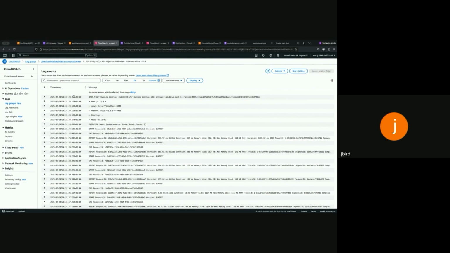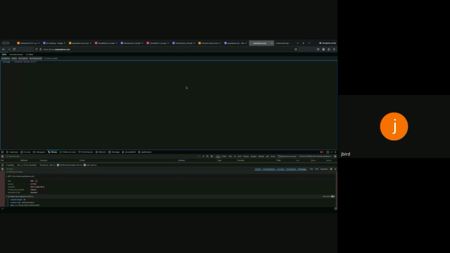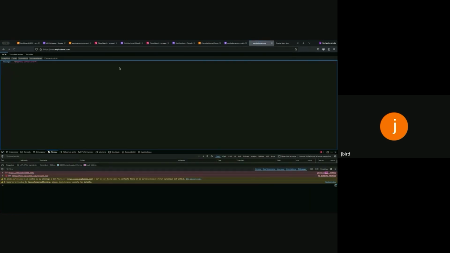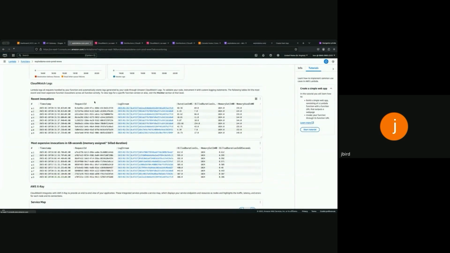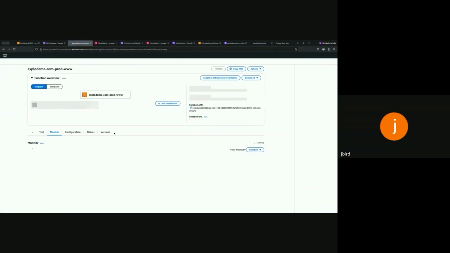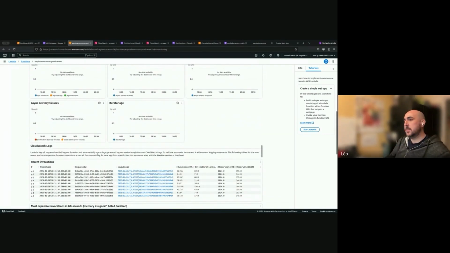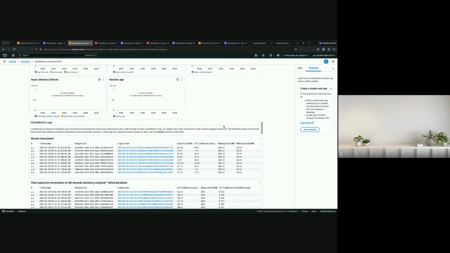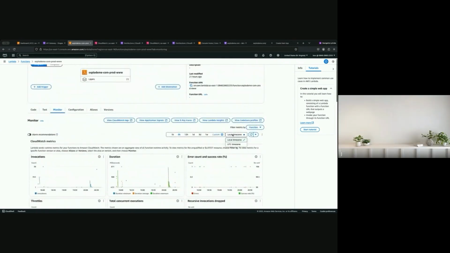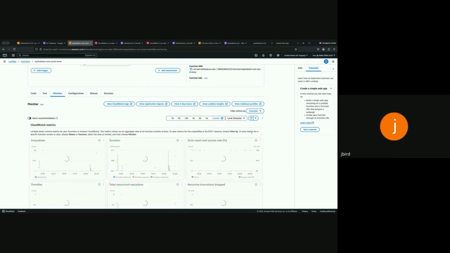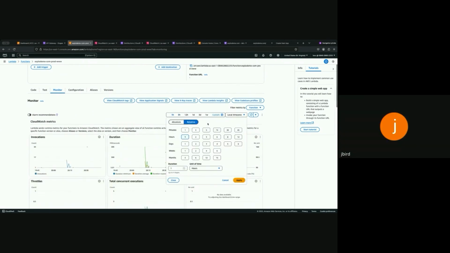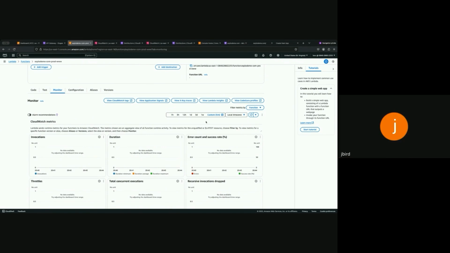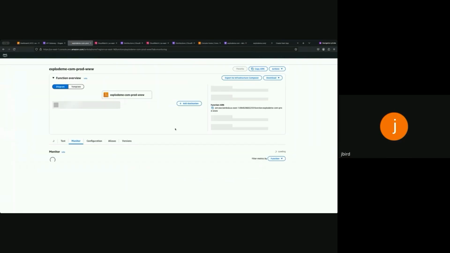So go back to the website, try that request again to explodeme.com, and then you can filter the logs down to just 1 minute. Yeah, still not invoking. But I don't think you have adjusted the time. You go to the top of that page, at the time, local time zone. Yeah, it's set to 3 hours. So you should click the custom button. Okay, and you can do 5 minutes and invocations.